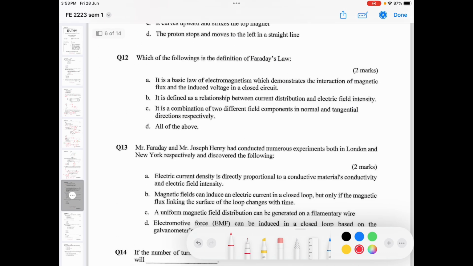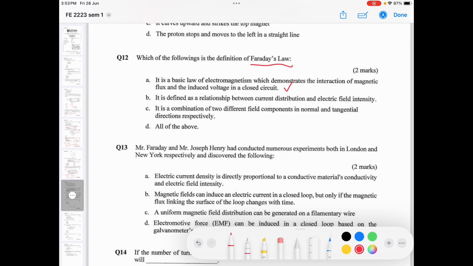Question 12, which of the following is the definition of Faraday's law? It is a basic law of electromagnetism which demonstrates the interactions of magnetic flux and the induced voltage in a closed circuit. Alright, this one seems okay. It is defined as the relationship between the current distributions and electric field intensity.